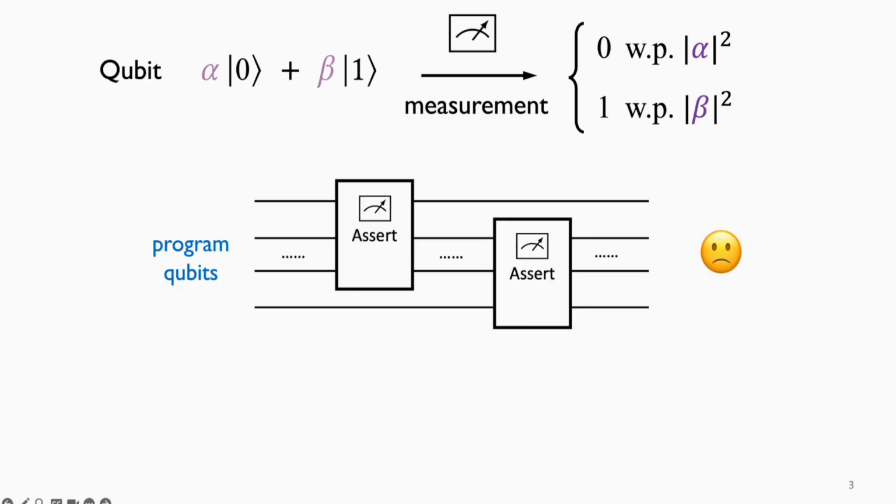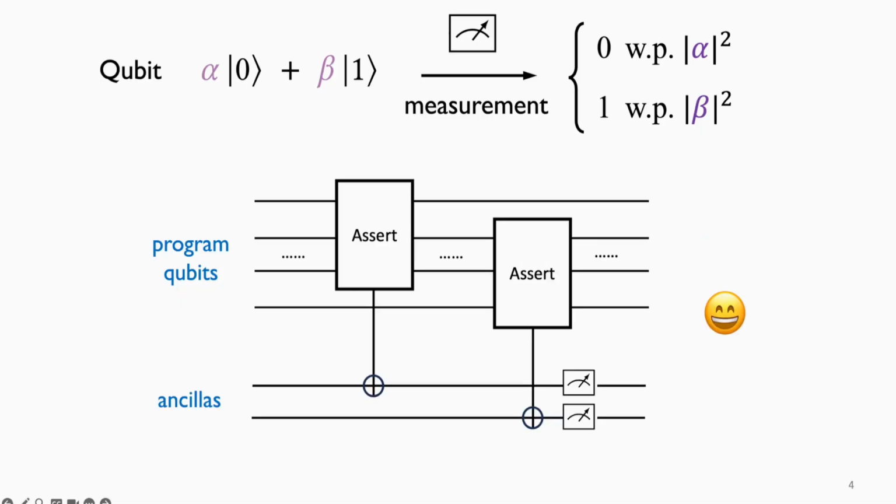So to actually learn from assertions in a quantum program, pioneer works have proposed to use ancilla qubits to get toggled when an assertion fails. Then, instead of measuring the program qubits directly, we just measure those ancilla qubits. For example, here we have two ancilla qubits, each getting toggled by the outcome of one assertion at runtime. Then we can defer the measurement of these two ancillas till the end of the program.